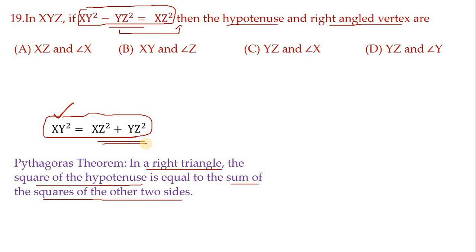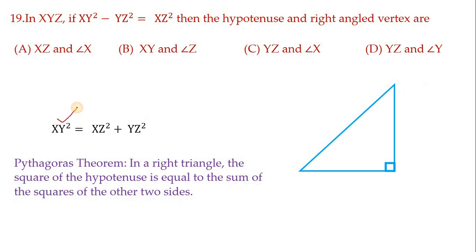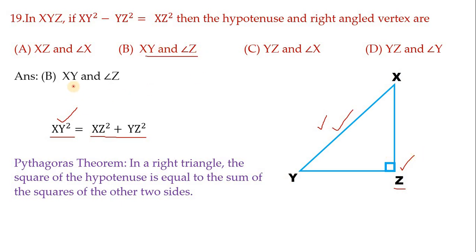Now you have to draw a proper figure for this. So xy is what? Hypotenuse. Draw a right triangle. I have drawn a right triangle here. In this, xy is the hypotenuse, because the square of the hypotenuse is equal to the sum of squares of the other two sides. Hence this side is xy, x and y, and another vertex will definitely be z. Now you identify which is the hypotenuse. So xy is the hypotenuse, and the right angle vertex is z. So option B is correct.